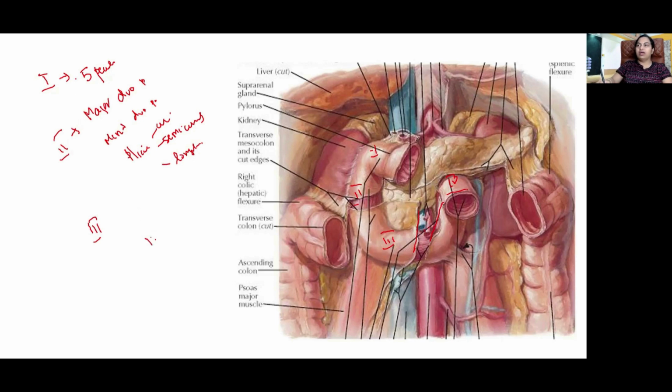The fourth part presents the duodenal recesses, the superior, inferior, retro, and paraduodenal recess. The paraduodenal recess has the inferior mesenteric vein and the ascending branch of the left colic artery.